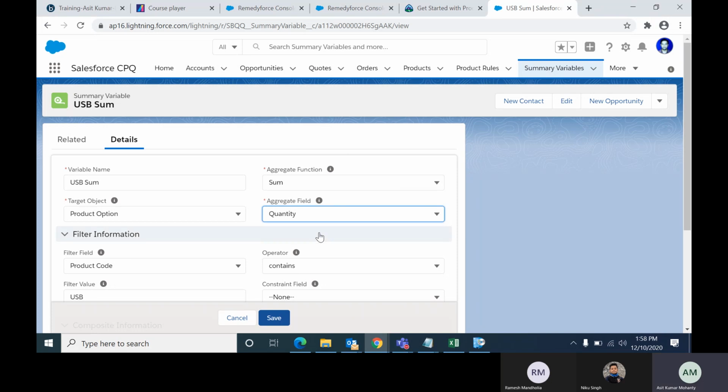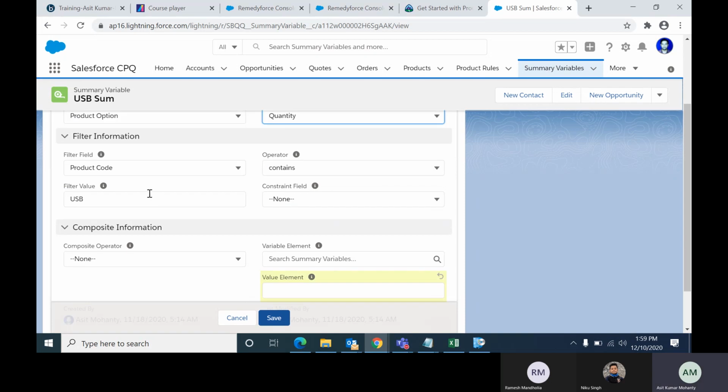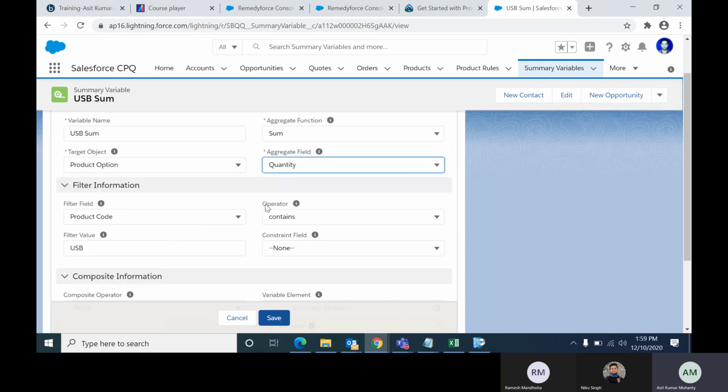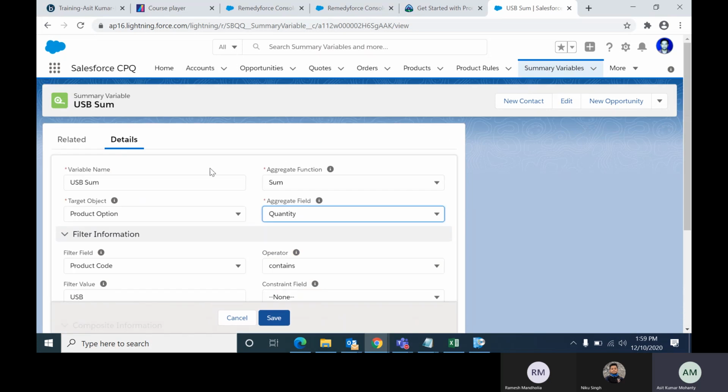Quantity is a standard field, right? You can use a custom field also. I am just adding the quantity of those products which contain the USB name. I'm not getting the result here. I'm just summing up. That's it, and our summary variable is done.